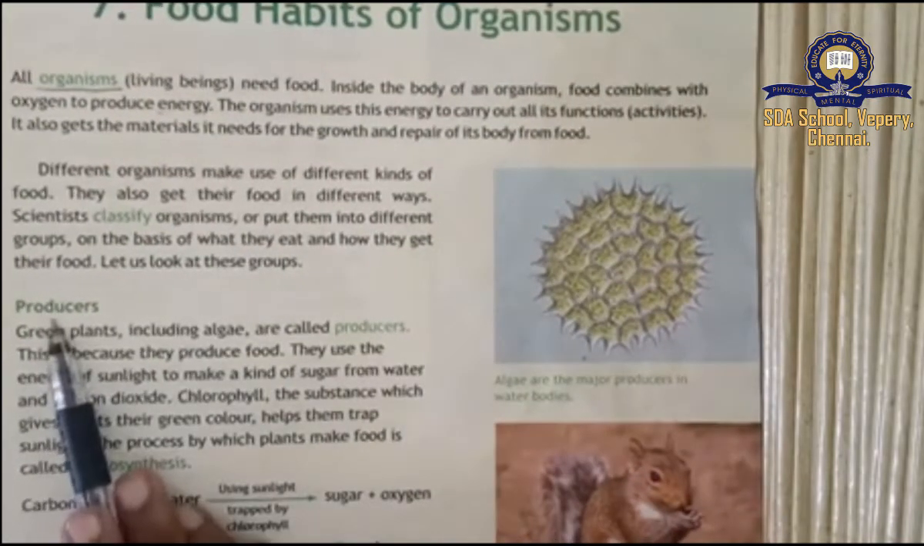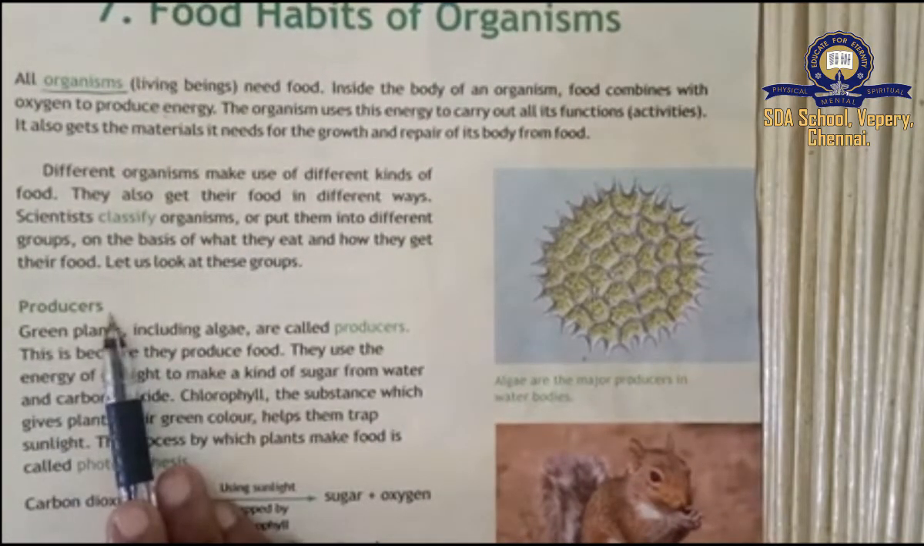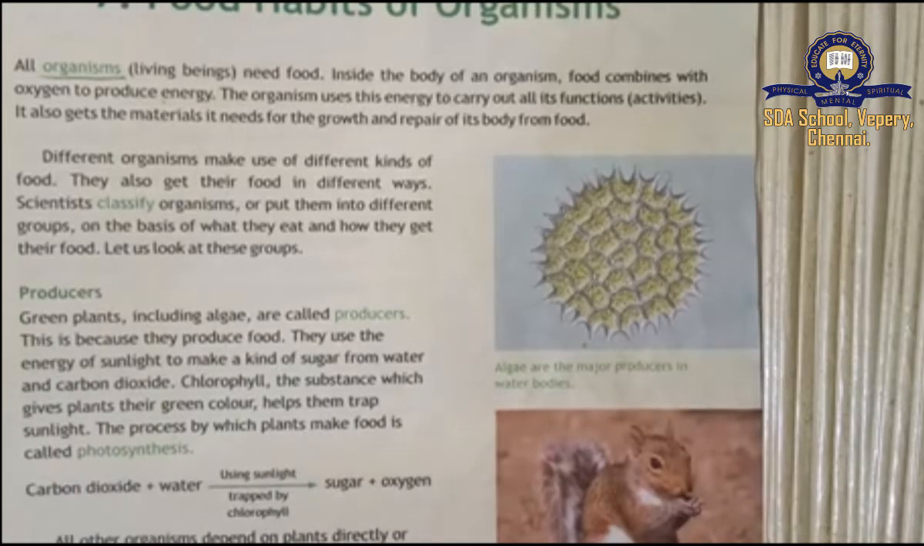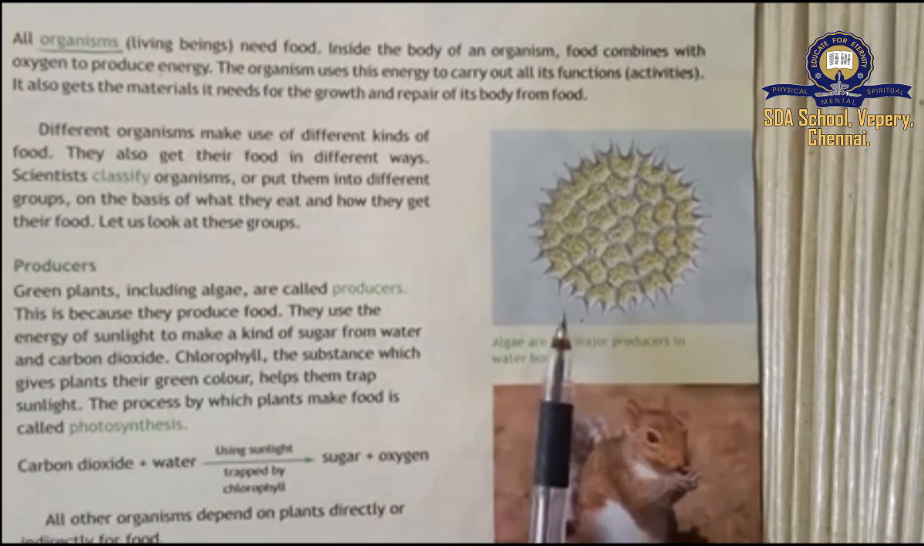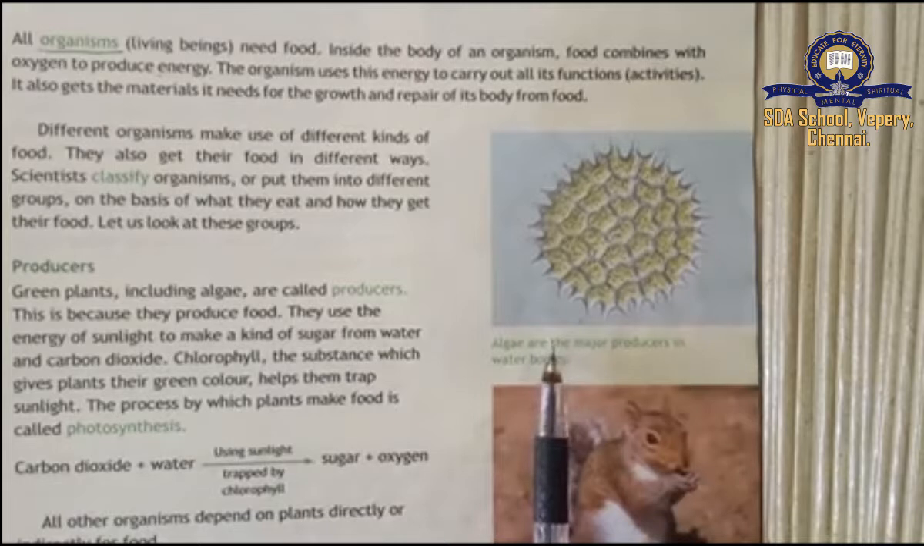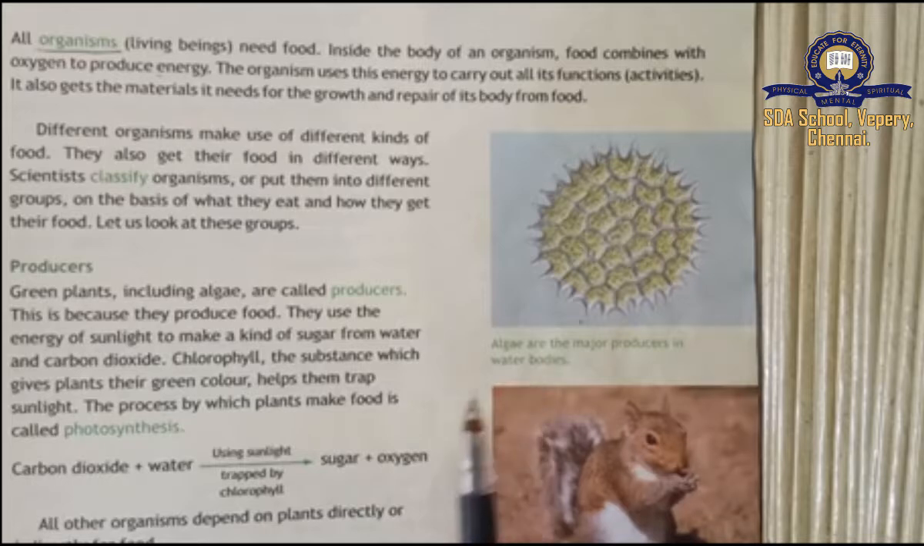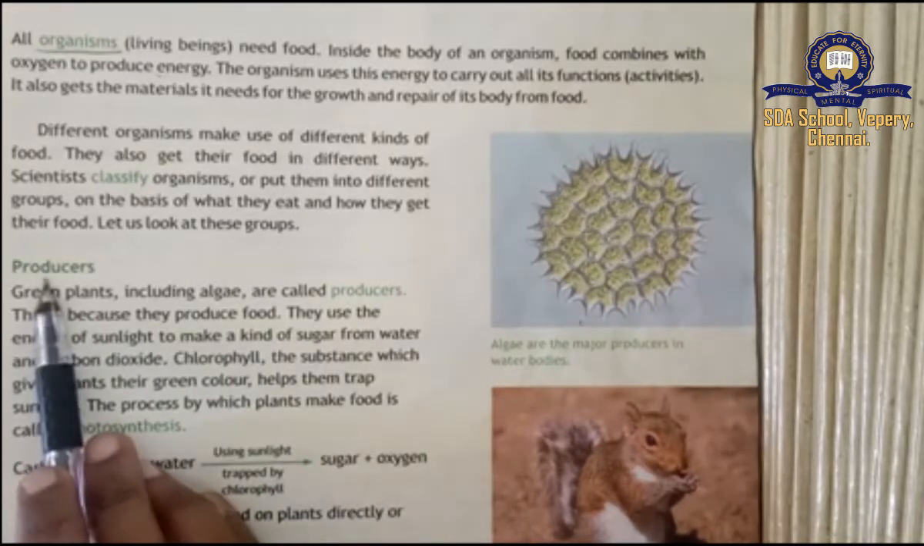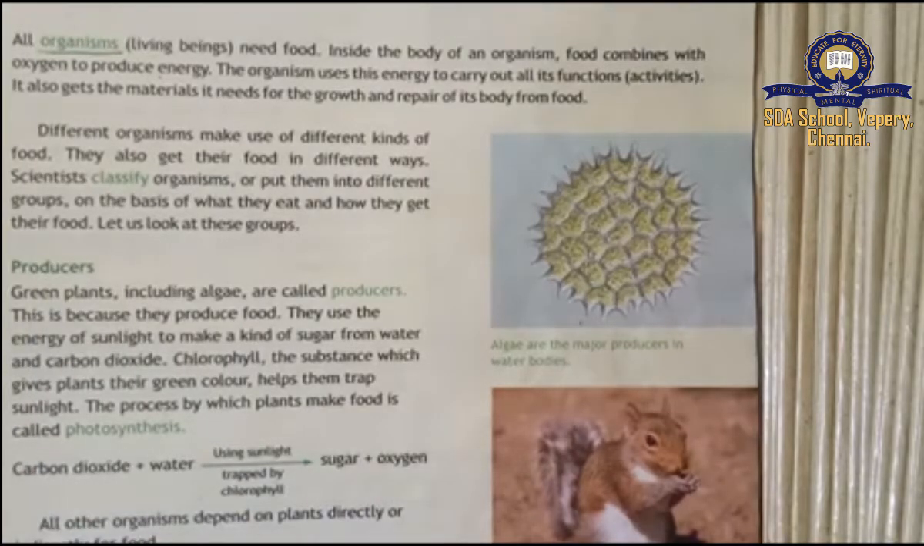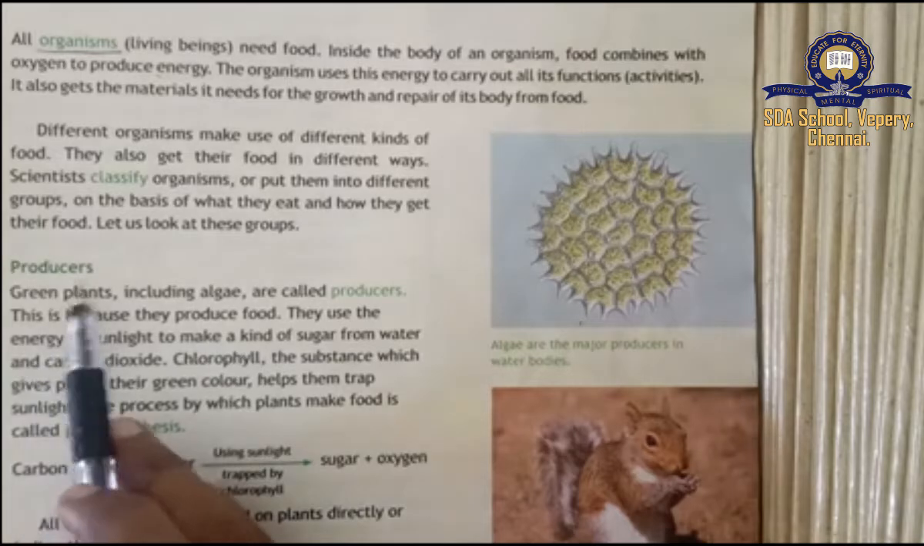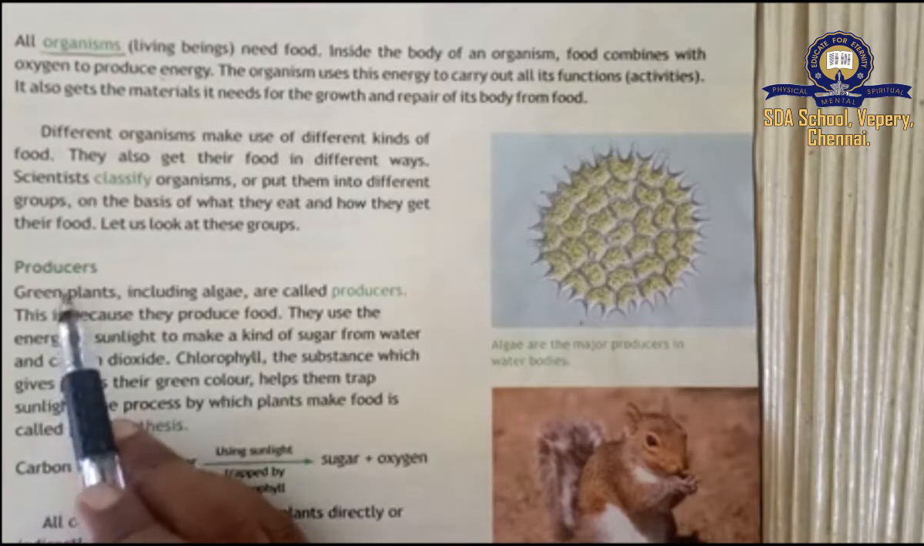Now, producers. First of all, we are going to see producers. What is meant by producers? Then only we will be able to understand what is meant by algae. We will get an idea about it. First, producers. Normally we know that produce means to make. So here they have given producers.